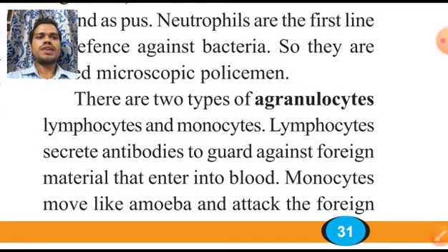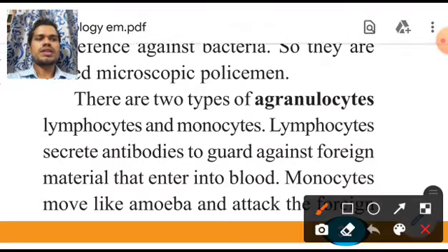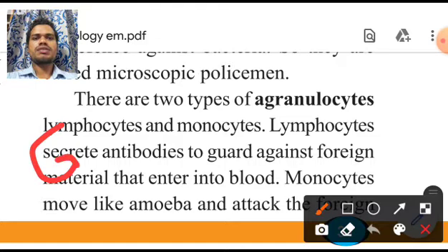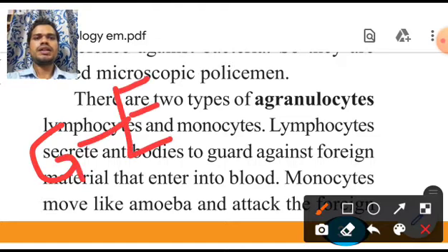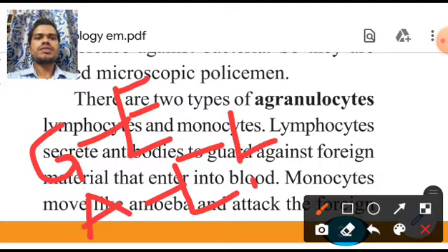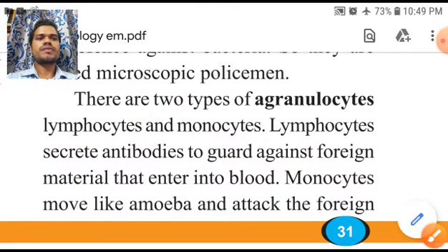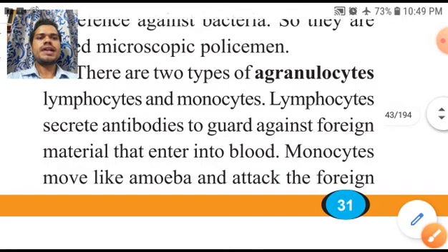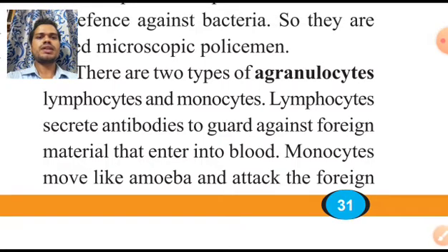Now there are two types of agranulocytes. They are lymphocytes and monocytes. Now as you can see here, granulocytes are three types. Now agranulocytes, two types. What are they? Lymphocytes and monocytes. Now lymphocytes secrete antibodies to guard against foreign material.